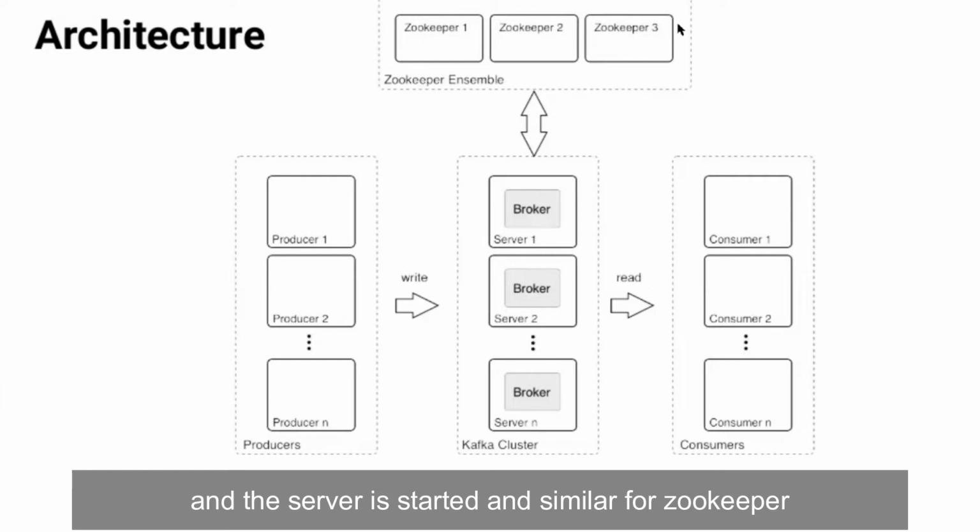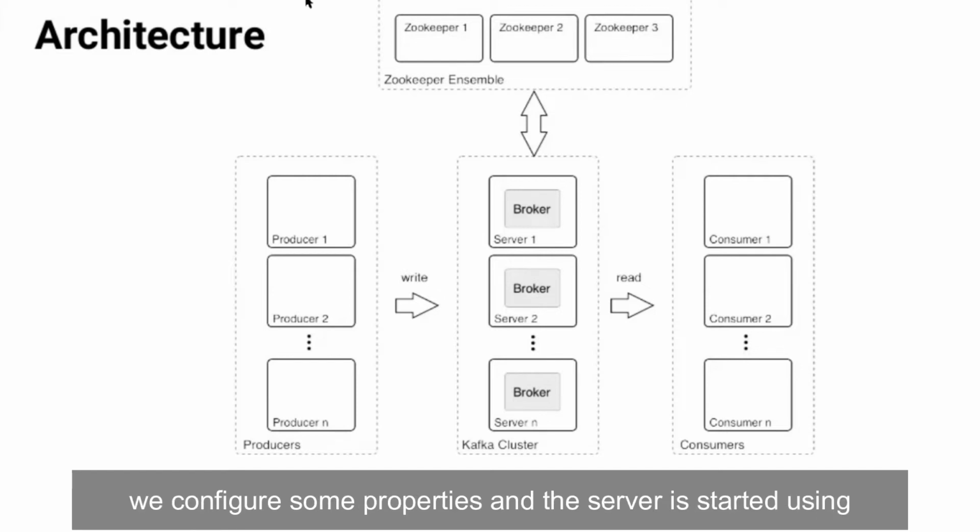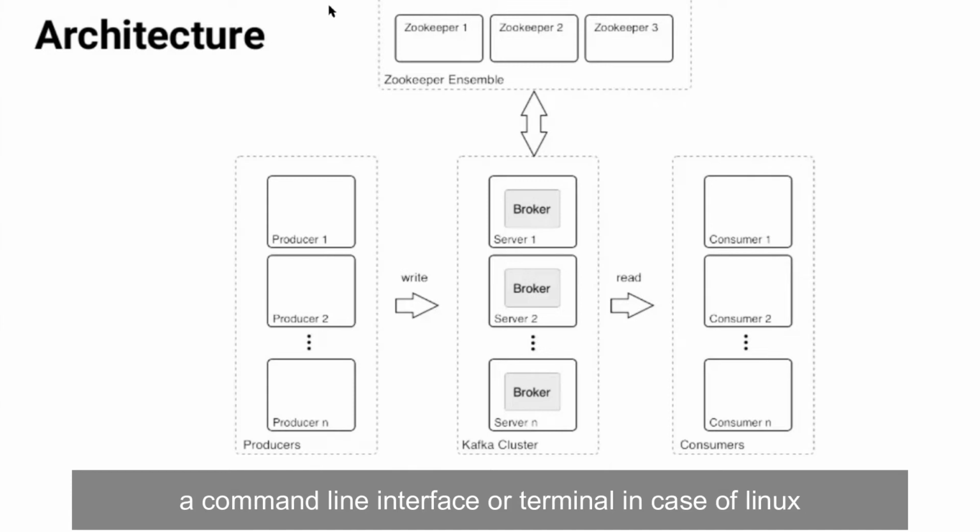Similarly for Zookeeper, we configure some properties and the server is started using a simple command line interface, or a terminal in case of Linux. So we can monitor these using that interface.